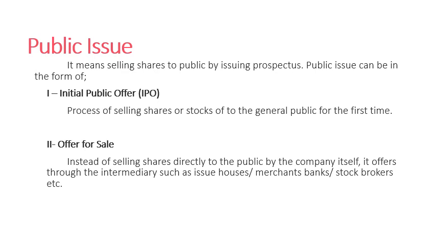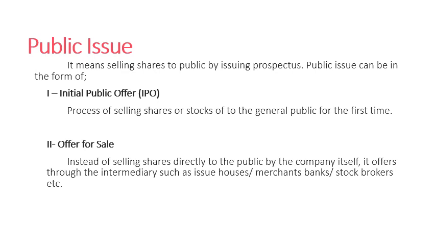In this public issue, the company selling shares to the general public is termed as public issue, and it can be in two forms: IPO. IPO refers to selling shares or stock to the general public for the first time. Whenever a public company sells shares to the general public for the first time, it is termed as IPO.